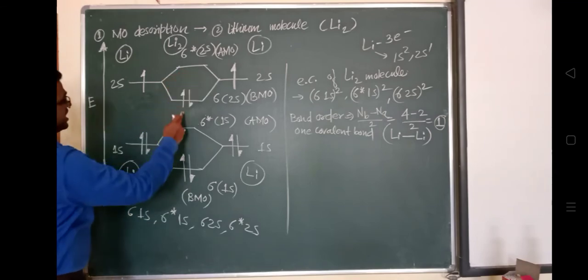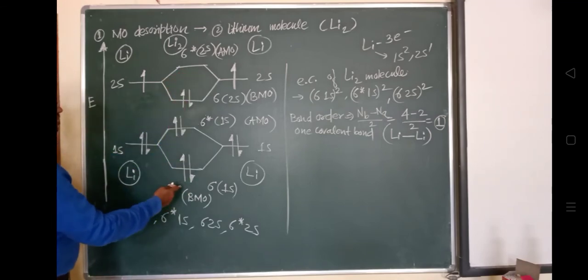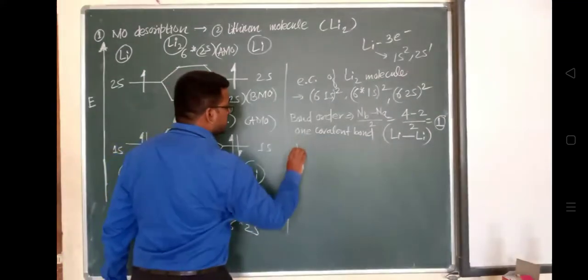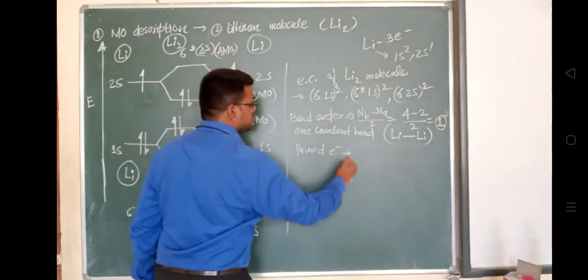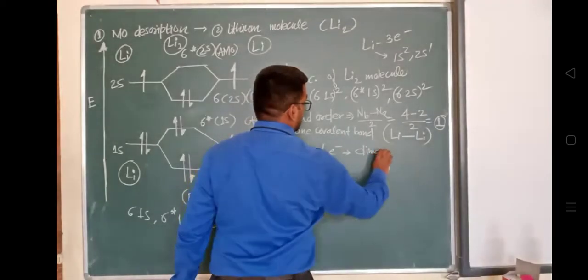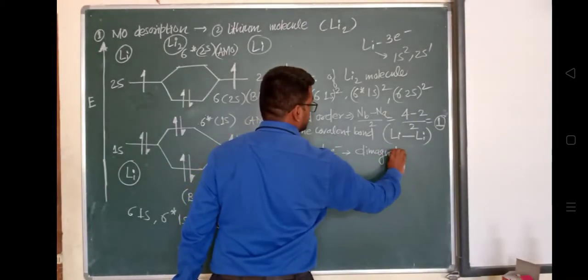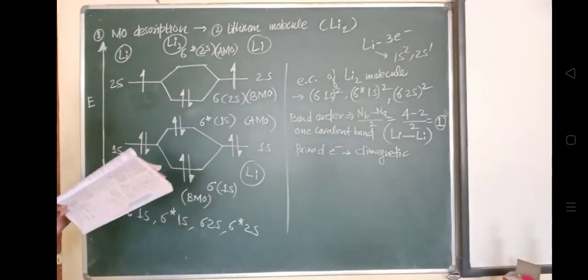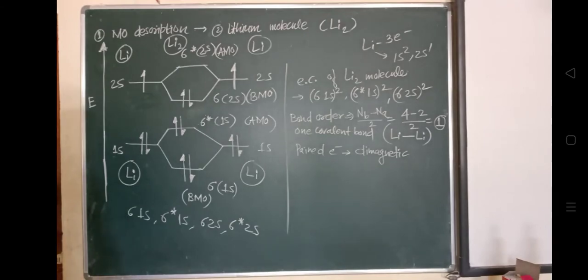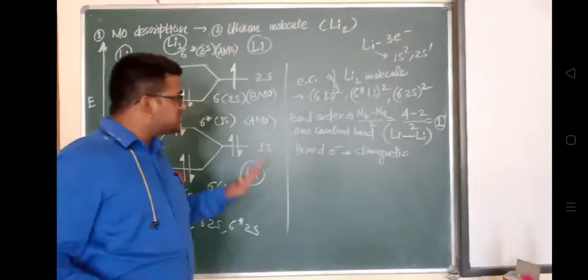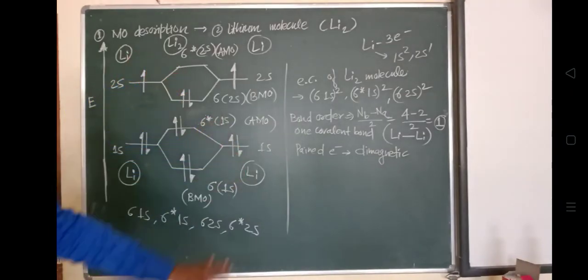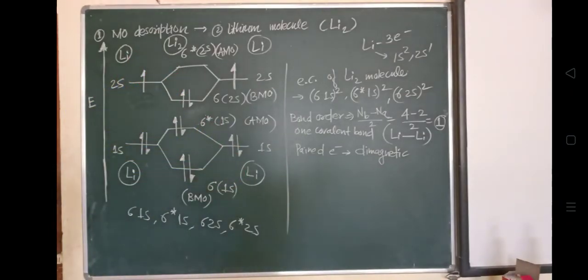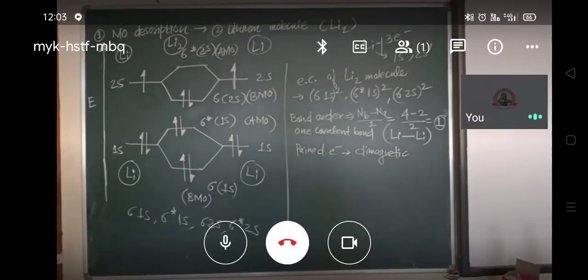There are no single electrons, so all are paired electrons, and we know that paired electrons show diamagnetic nature. So this is the molecular description of the lithium molecule.